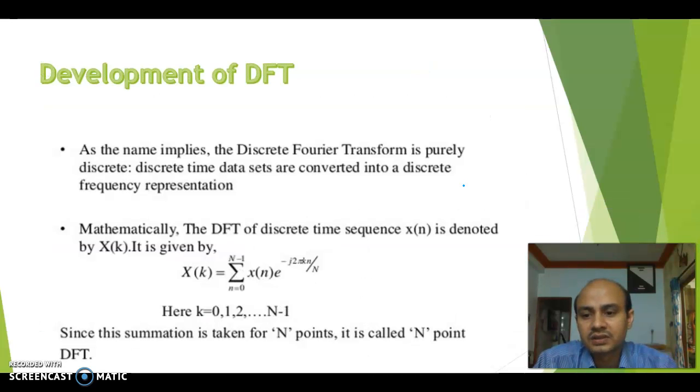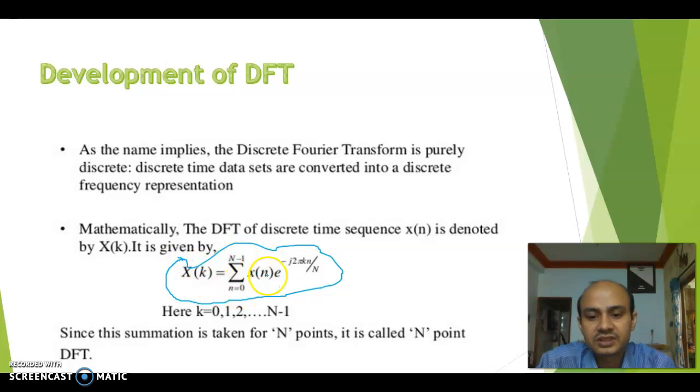Now this is your mathematical formula for DFT, where I have already stated that formula: X of k equals the summation from n equal to 0 to N minus 1 of x of n e to the power minus j 2 pi k n by capital N. The k value is 0, 1, up to N minus 1. Since the situation is taken for N points, it is called the N-point DFT. That is, if the number of samples is 8, it will be called an 8-point DFT. If the number of samples in the input is 4, it will be called a 4-point DFT.